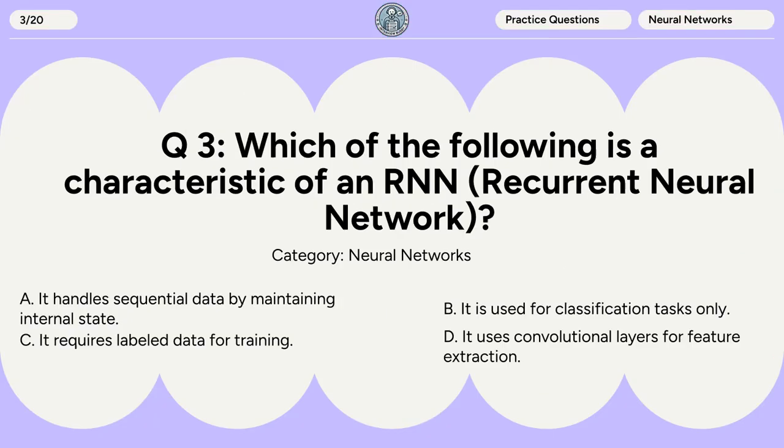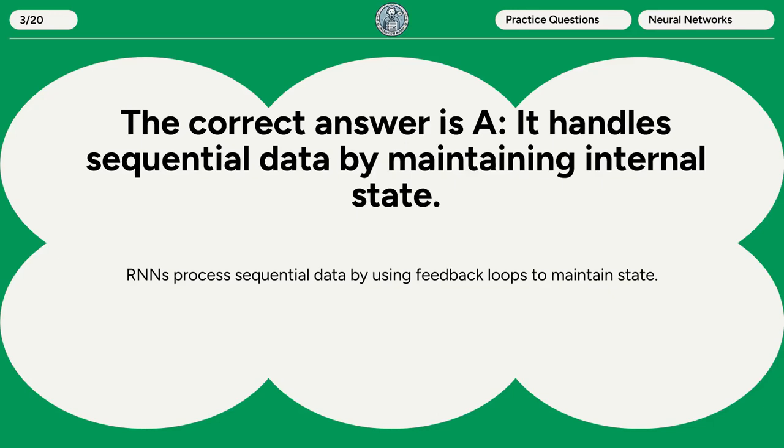Question 3. Which of the following is a characteristic of an RNN? A. It handles sequential data by maintaining internal state. B. It is used for classification tasks only. C. It requires labeled data for training. D. It uses convolutional layers for feature extraction. The correct answer is A. It handles sequential data by maintaining internal state. RNNs process sequential data by using feedback loops to maintain state.